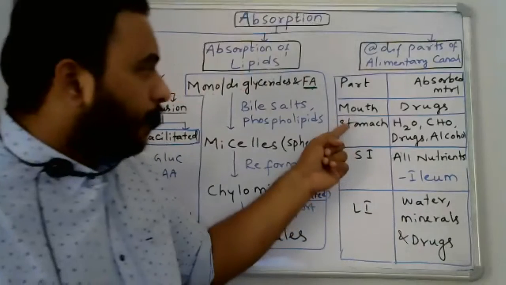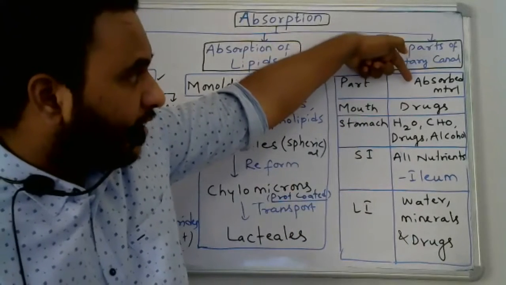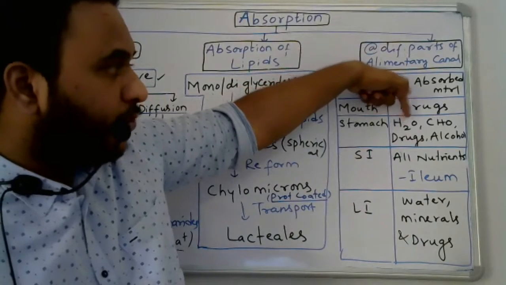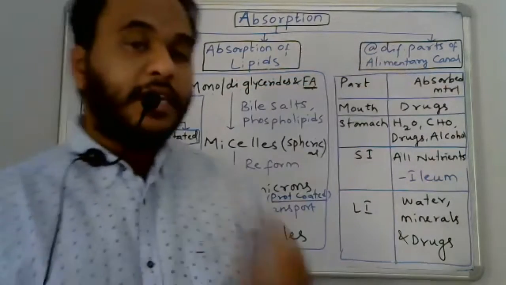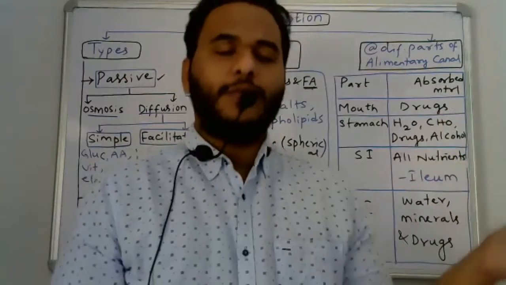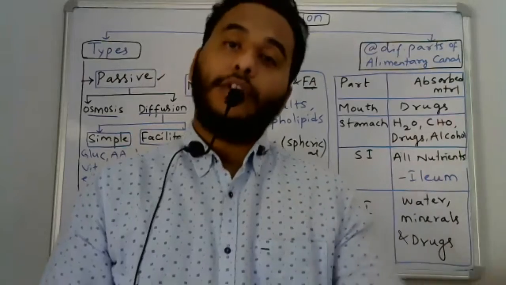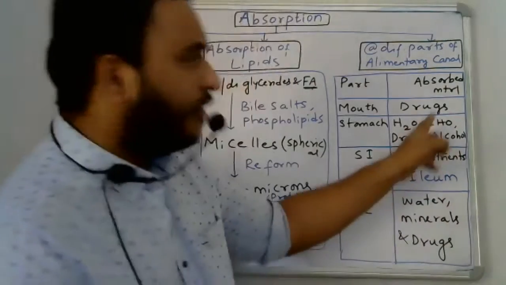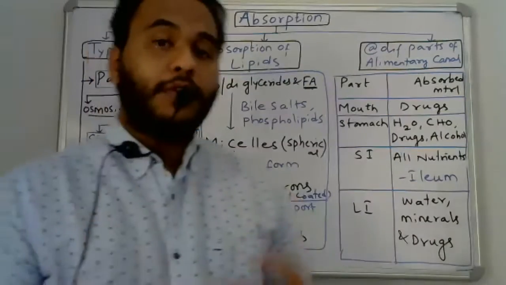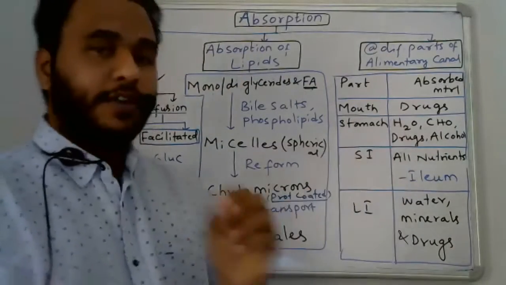Next, coming to the stomach, what materials get absorbed? For example, water, H2O. Here CHO stands for carbohydrates, because carbohydrates consist of carbon, hydrogen, and oxygen. Coming to drugs and alcohol, some amount of drugs will be absorbed in the stomach as well.